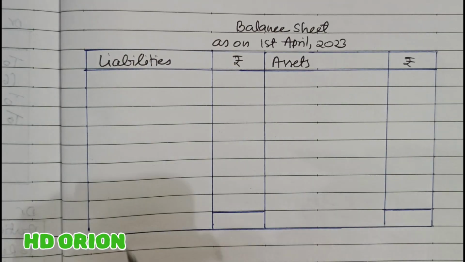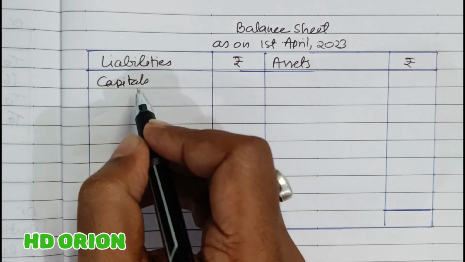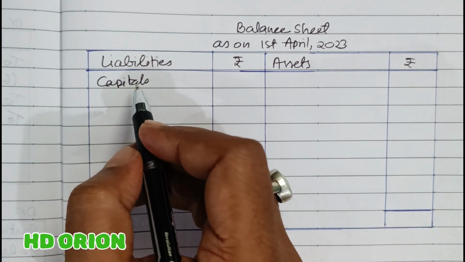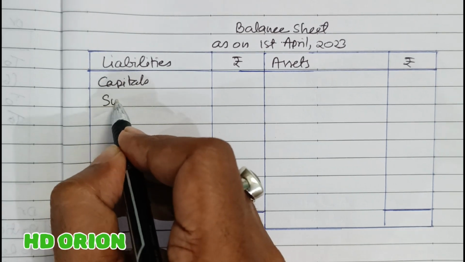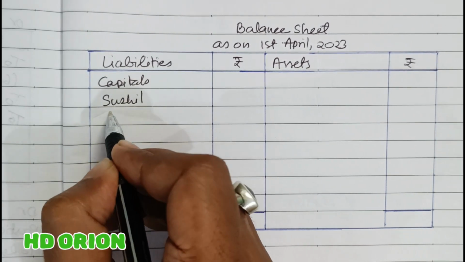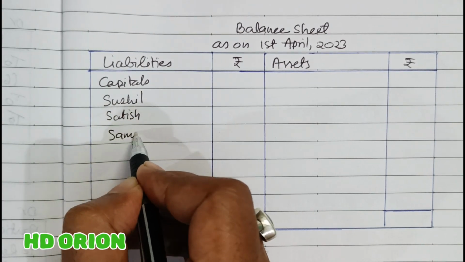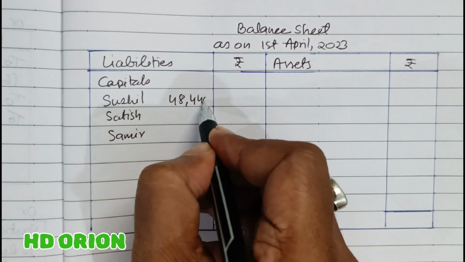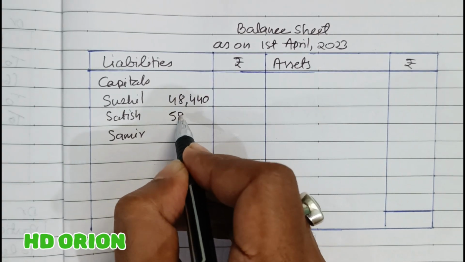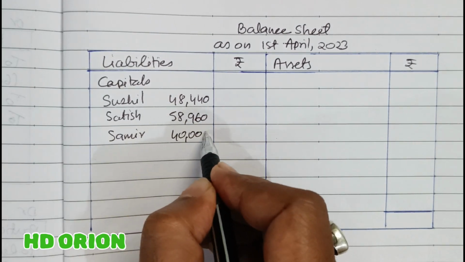So in the balance sheet, first we will write capitals of all the three partners, that is Sushil, Satish and Samir. Their closing capital balances are rupees 48,440 and 58,960 and rupees 40,000.